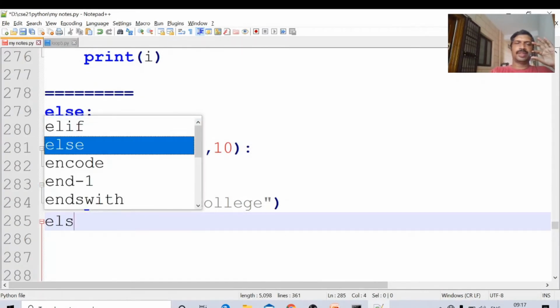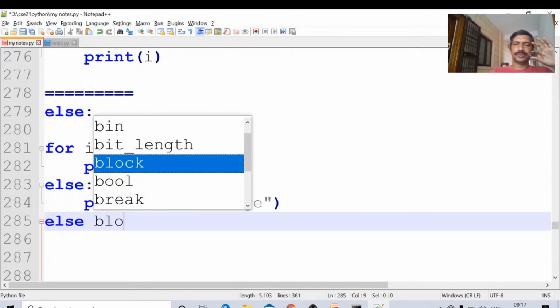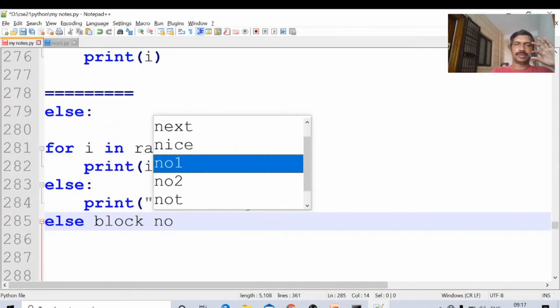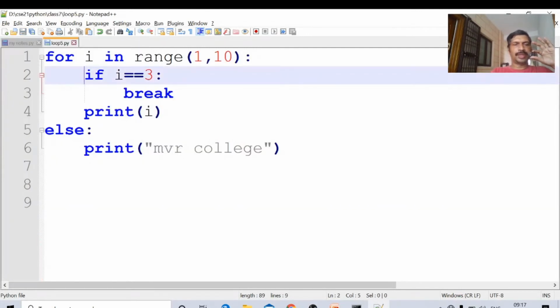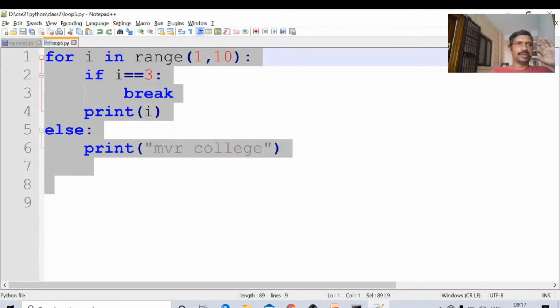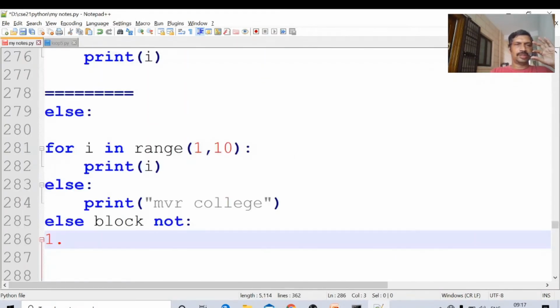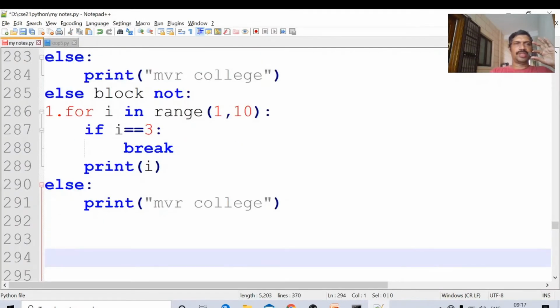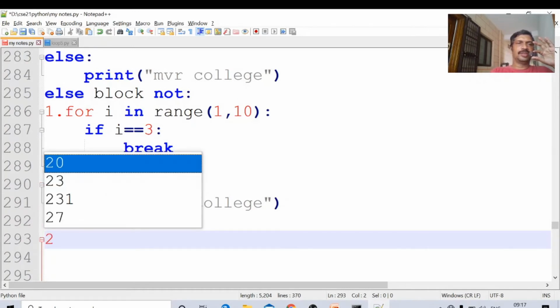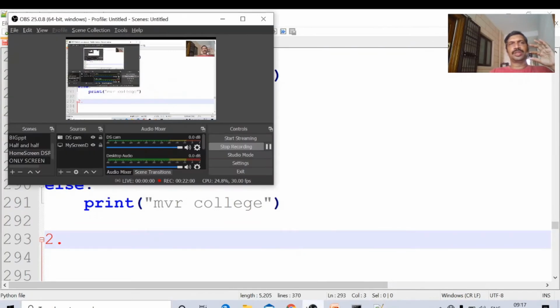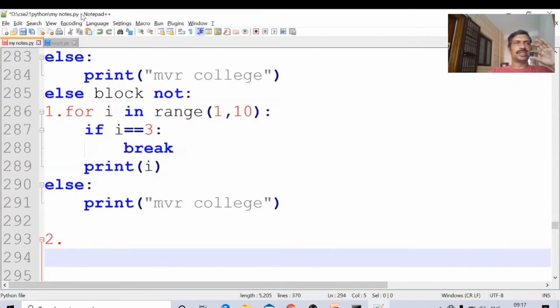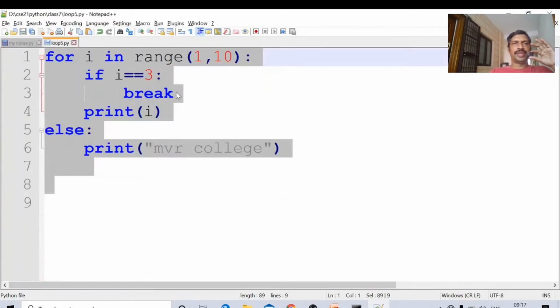Three cases are there where the else block is not executed. Three reasons are there. This is the first reason: abnormal termination. Control A, Control C, Control V. Okay, the second reason we will see in the program. This is the second reason for the else block not being executed. What is the second reason? Okay, there is no break statement.